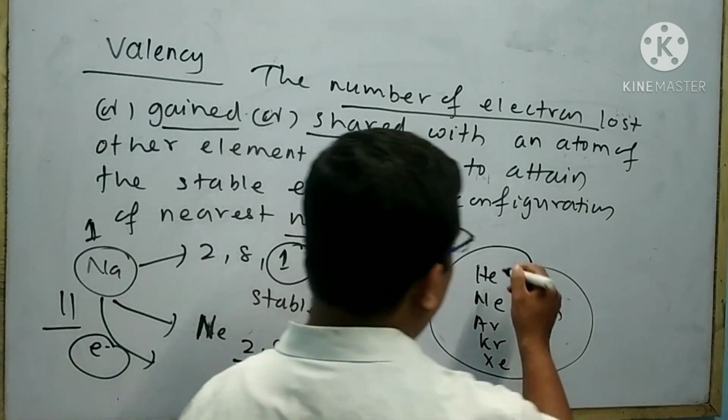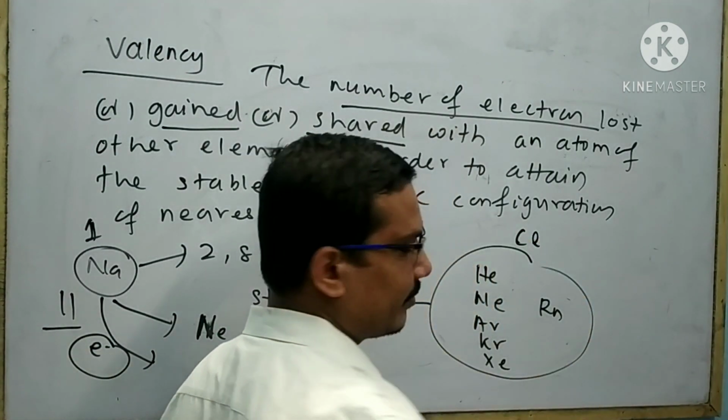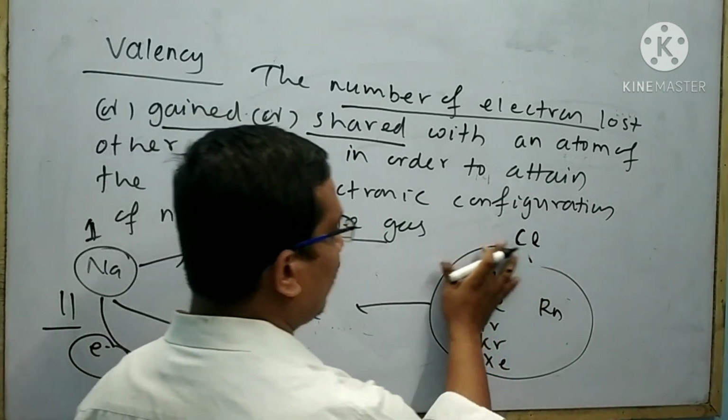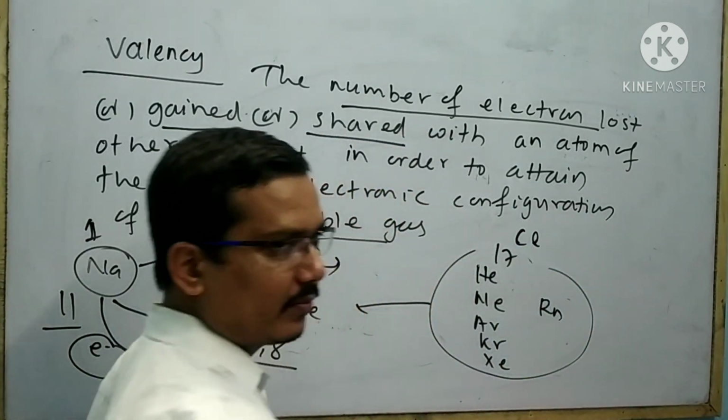Like that, you can think of another example, that is chlorine. The atomic number of chlorine is 17.